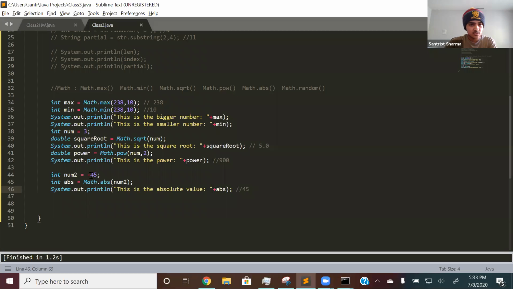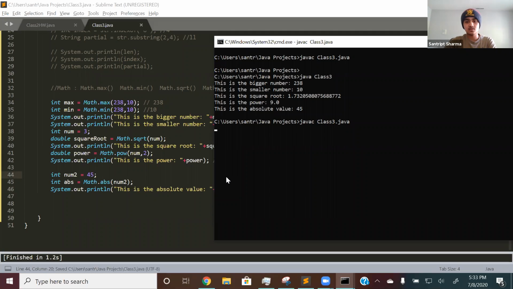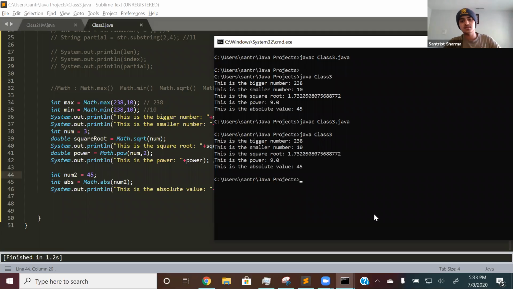And same thing as I mentioned before, if I make it positive, it will still be 45 because it's still 45 digits away from 0. So there, 45.